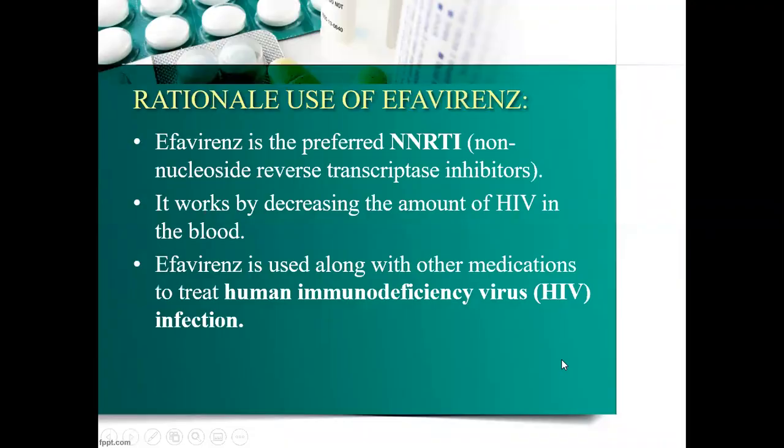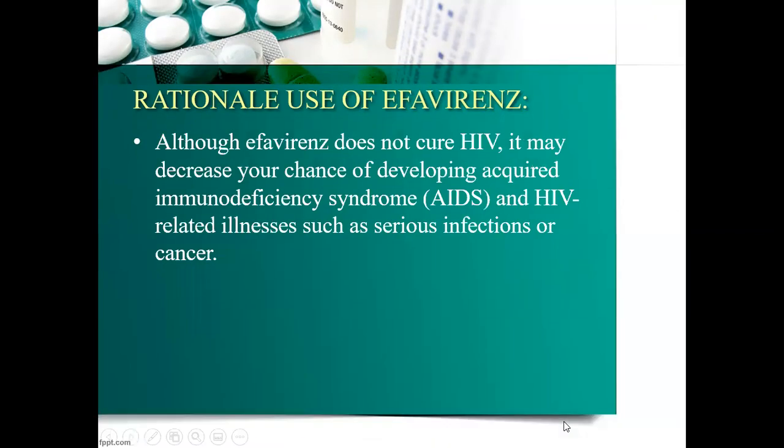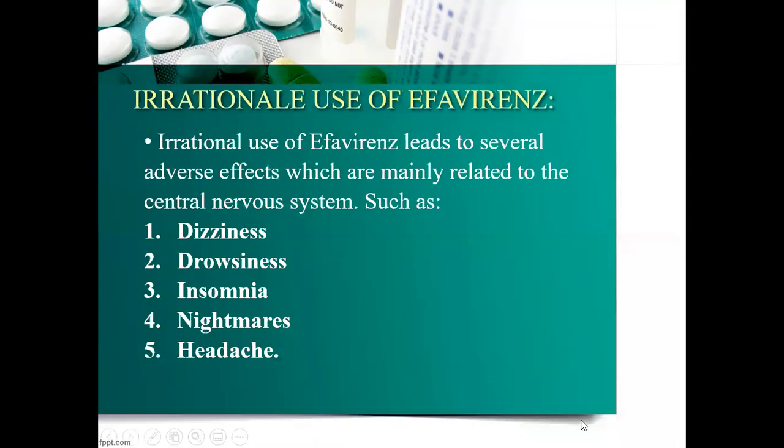If we talk about the rational use of efavirenz, it is a preferred NNRTI. It works by decreasing the amount of HIV in the blood and it is used along with other medications to treat HIV virus. Although efavirenz does not cure HIV, it may decrease your chance of developing acquired immunodeficiency syndrome and HIV-related illness such as serious infections or cancer.